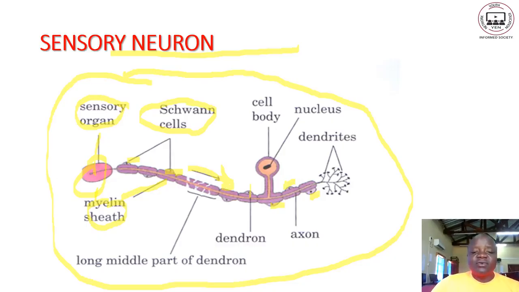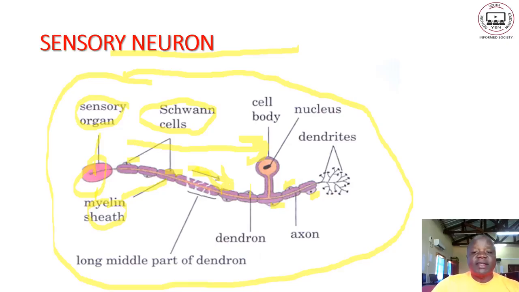At times you can be asked to indicate an arrow above a neuron to show the direction of flow of the impulse. This arrow shows that information is carried from sense organs towards the cell body to interpret and initiate a response.